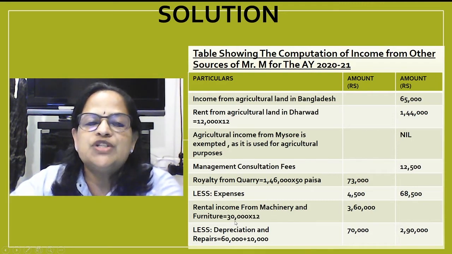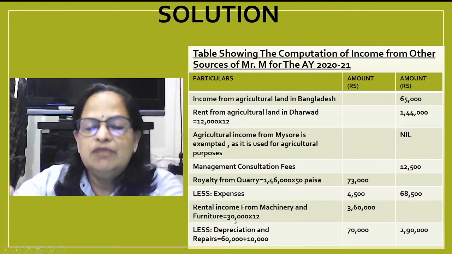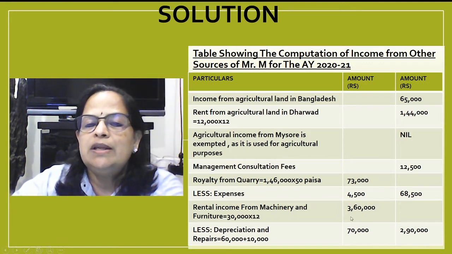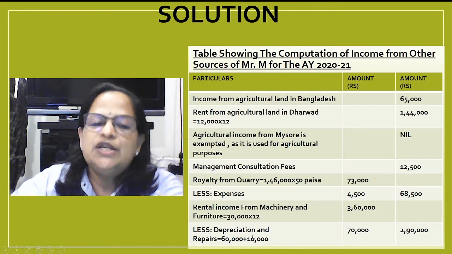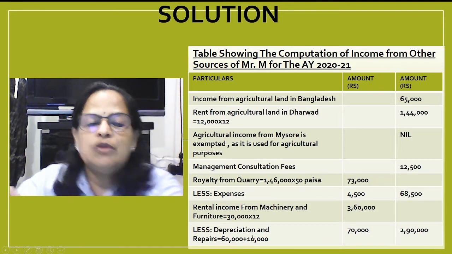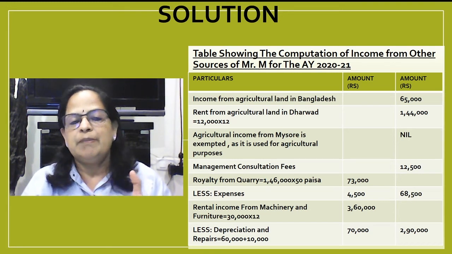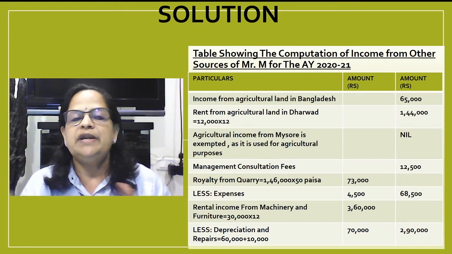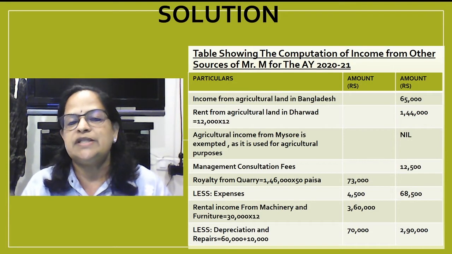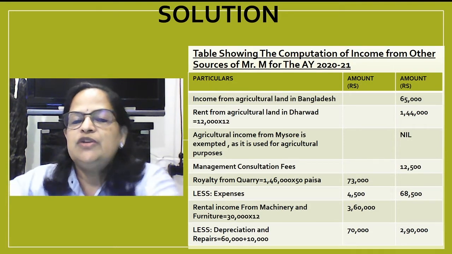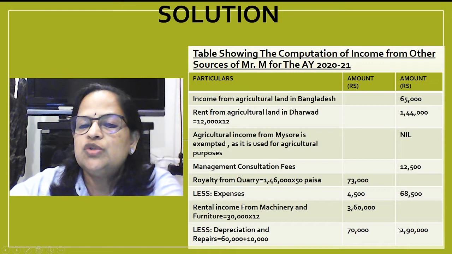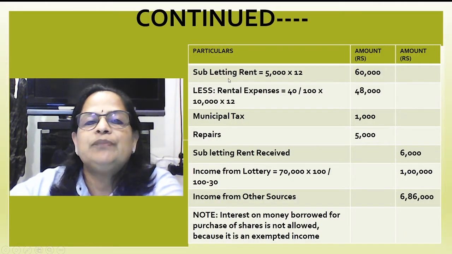Rental income from machinery and furniture. Per month value is given 30,000 into 12, it's 3,60,000. I told you depreciation and repairs can be allowed. 3 items are allowed in the case of rental income: depreciation, repairs, and insurance. So here depreciation is 60,000, repairs is 10,000. So 70,000 we have to reduce from 3,60,000. So total value is 2,90,000.